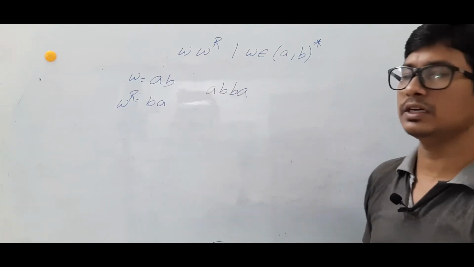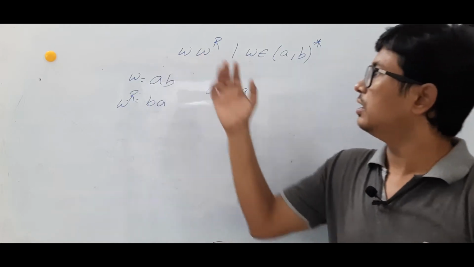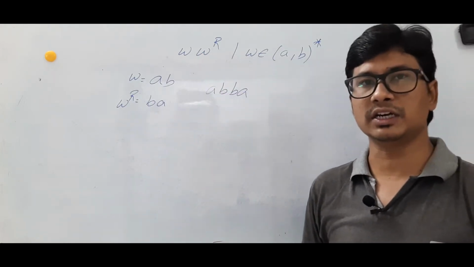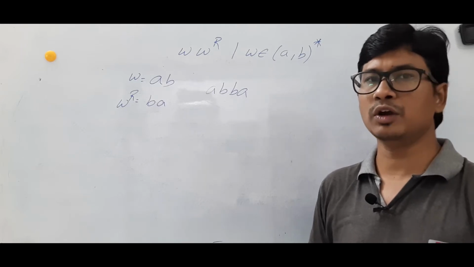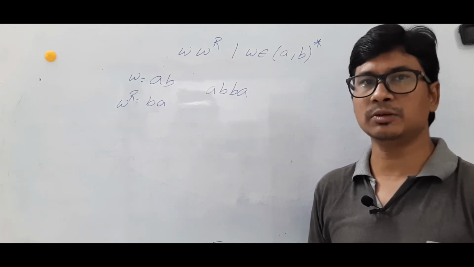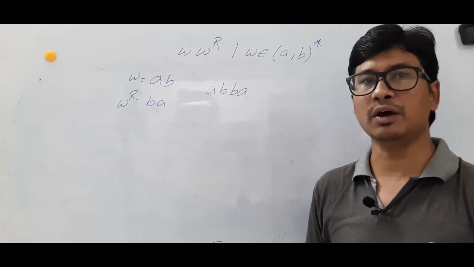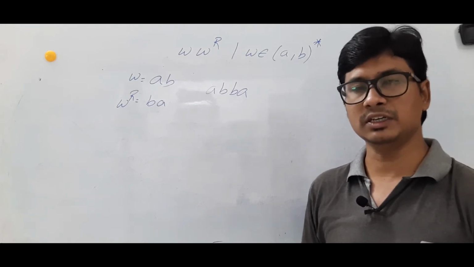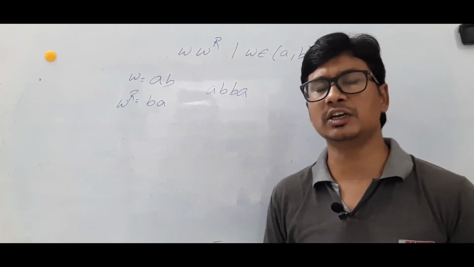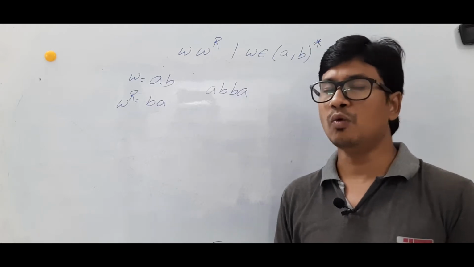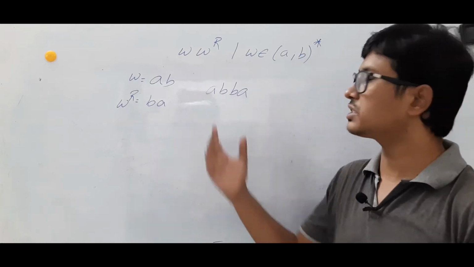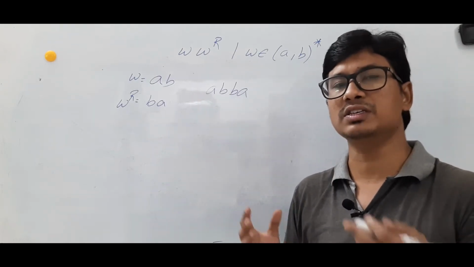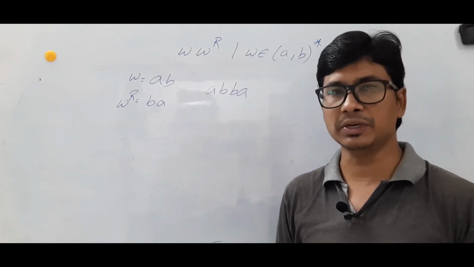Now, for the same language, we have already constructed a non-deterministic push-down automata. Am I right? We could not construct a deterministic push-down automata. However, we have constructed a non-deterministic push-down automata. If we can construct a non-deterministic push-down automata, what can we say? It is a context-free language. So, I want to discuss whether for any context-free language, we can construct a Turing machine or not.